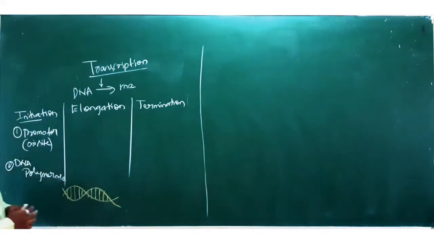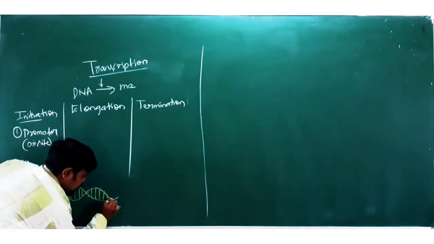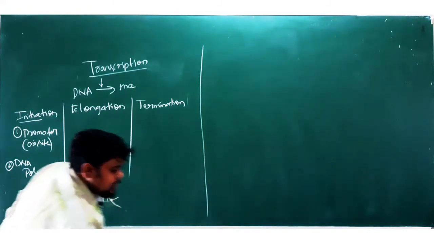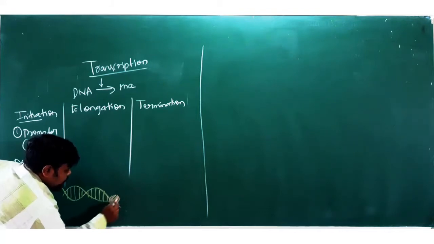So let this be your DNA, and let's say this is your promoter region. Here the enzyme called DNA polymerase will attach itself.